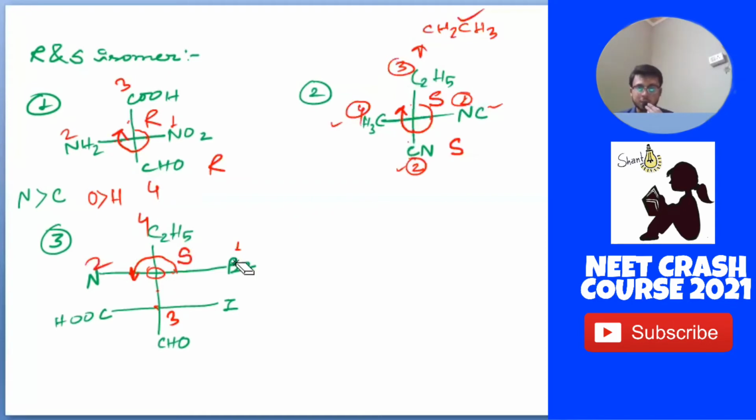Now let us see for this carbon. Mark it like this so you don't get confused in the exam. The first one will be this because iodine is present here, it's a halogen. Now for the next, we are going to see the next atom. The next atom is Br, so obviously it will be 2, and for this we have just concluded here, so it will be our 3 and it will be our 4. Now as you can see, again 1, 2, 3, so it is also anti-clockwise, so it will also be an S.